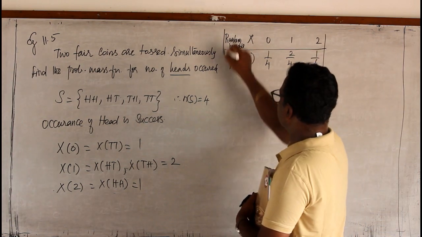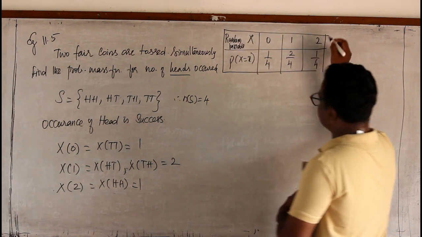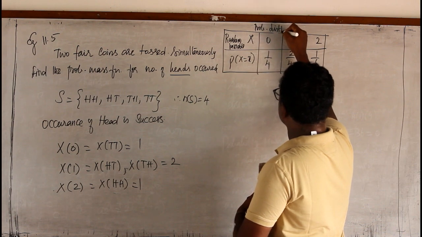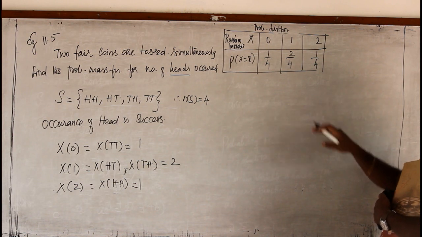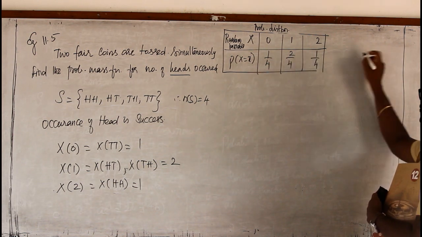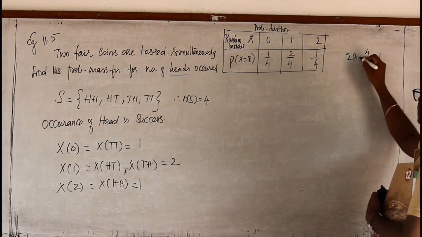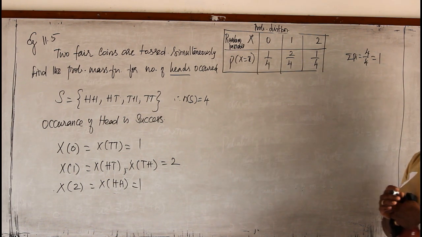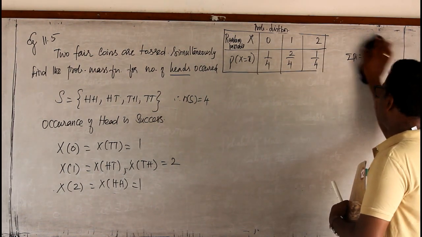This is our probability mass function, and this is the probability distribution. We can write it as a probability distribution table. So this is the total probability. Now you can see when you add all these, 1 plus 2 plus 1 is 4 by 4, which is equal to 1. The total probability is 1. So all are positive, the first condition is satisfied, and when you add all the probabilities you get 1. So this is the probability distribution when 2 coins are tossed.